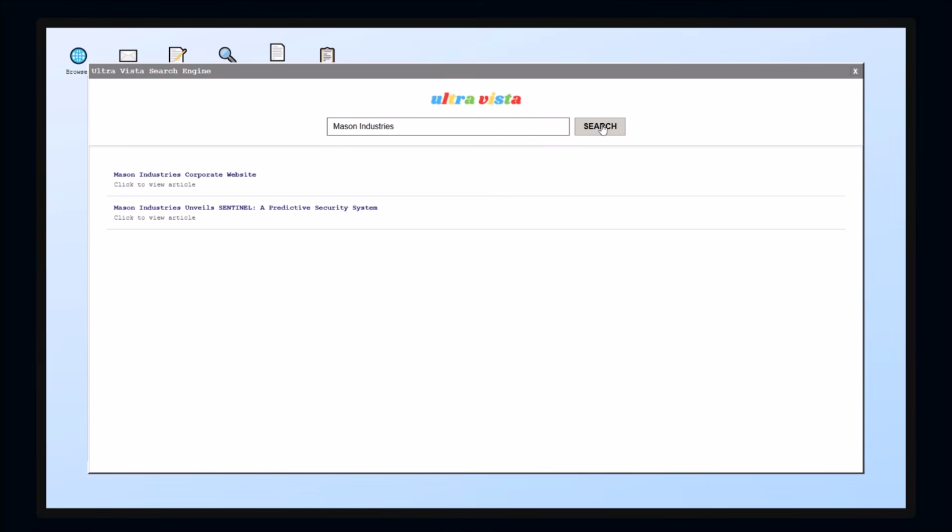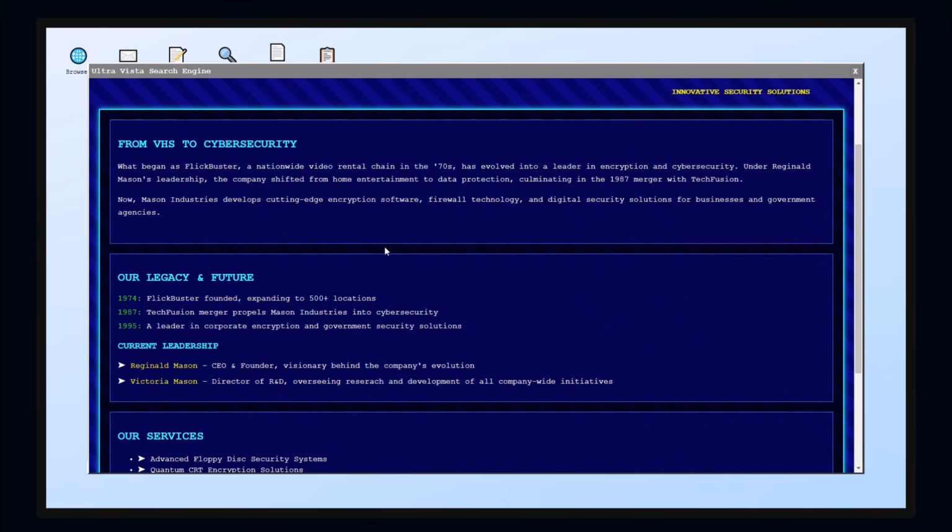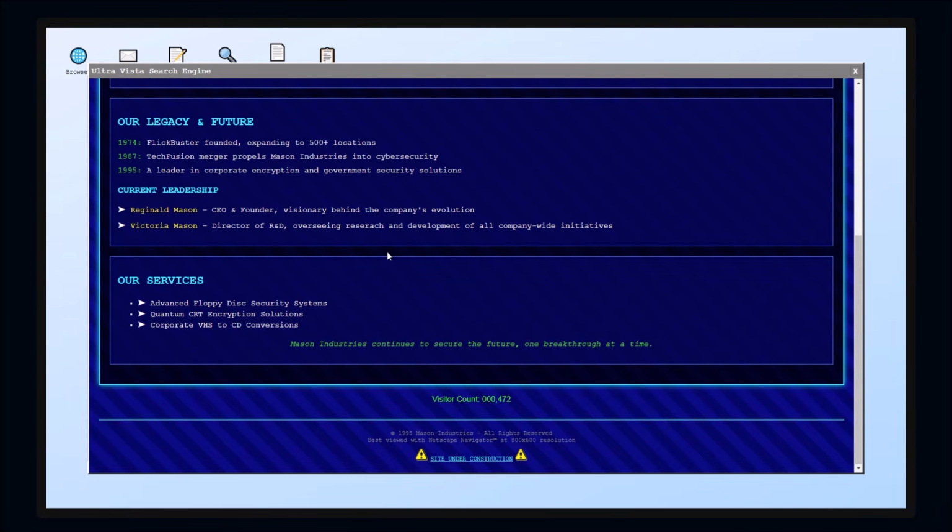Now let's check out Mason Industries. Whoa, we've got two things here. One is their company website. So it started as a video rental chain in the 70s. It's now a leader in encryption and cybersecurity under Reginald's. Okay, cutting edge. I don't know what any of these things are. Founded, expands to 500 locations, propels into cybersecurity. Now it's just a leader. Currently run by Reginald Mason and Victoria Mason. We have advanced floppy disk security systems, quantum CRT, VHS to CD conversions.